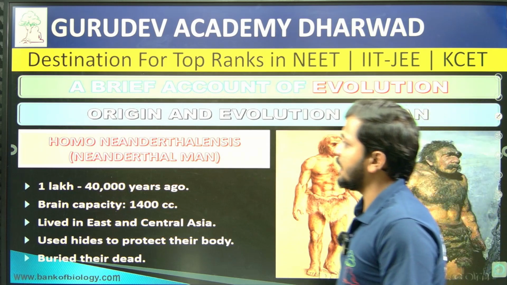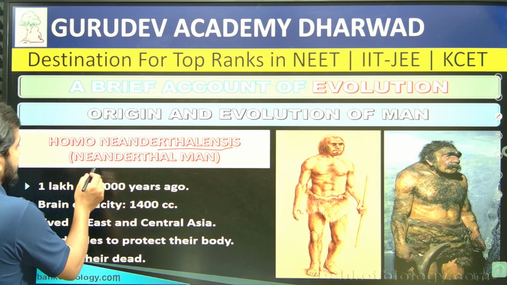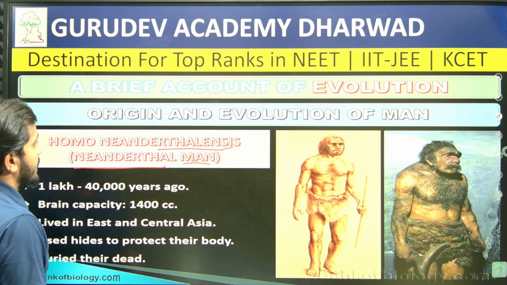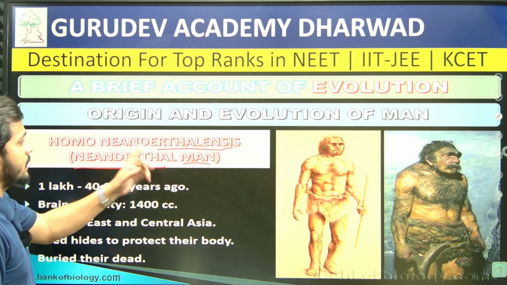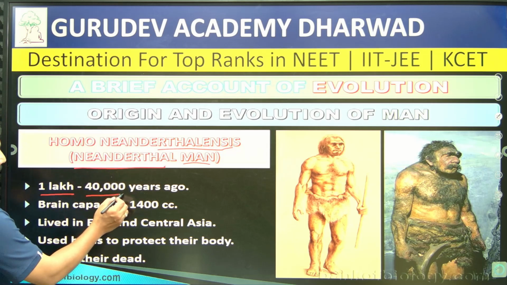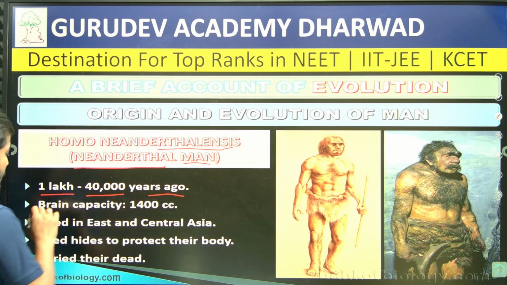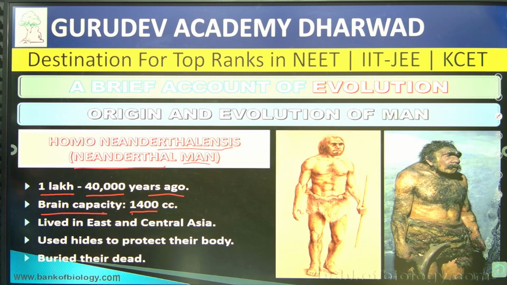Then Homo neanderthalensis, or what we call Neanderthal man, from 1 lakh to 40,000 years ago, and brain capacity was around 1400 cc.